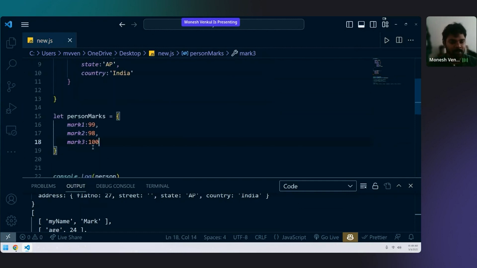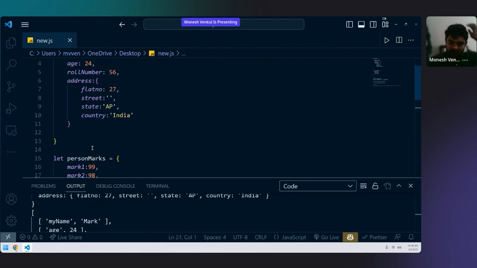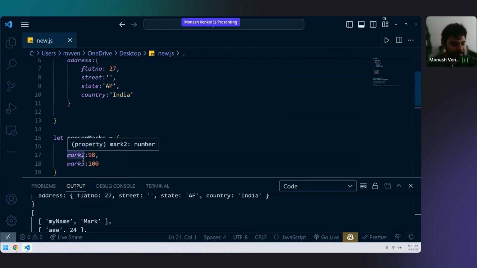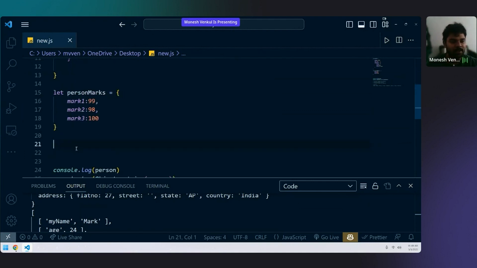Okay. Now I have written the person's details and I have separately the person's marks. Now what I wanted to do is concat this person and this person marks into one single object. Like a single object, I want to just combine them.